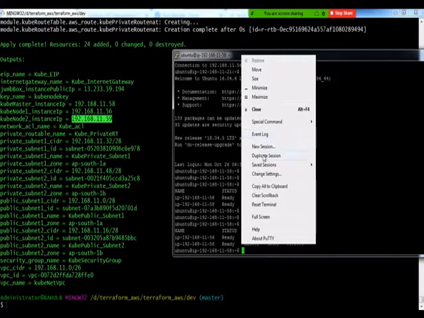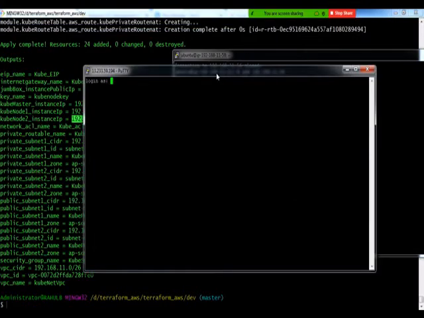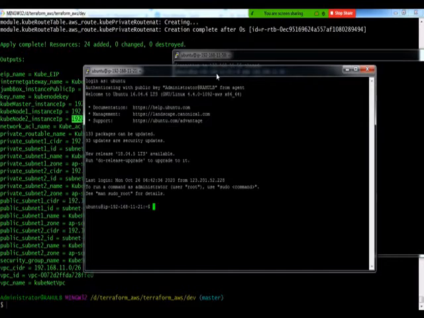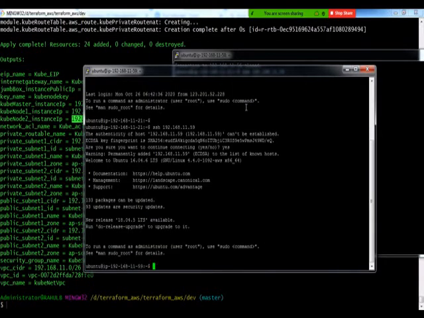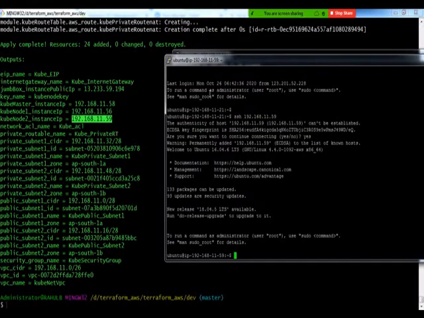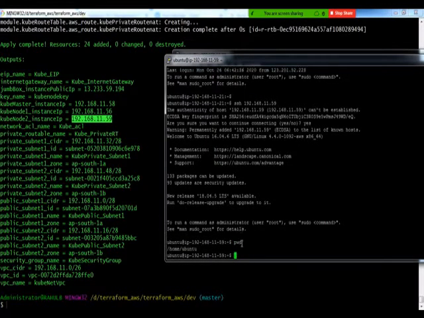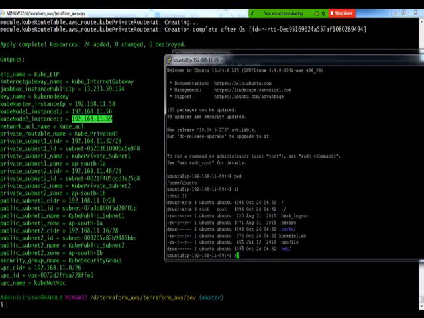I'm going to open another session. Again, I'm logging into my jump box, because that's the only way to enter your Kubernetes cluster. All your Kubernetes nodes are completely in a private subnet. So I log in to my second Kubernetes node. I'm at my home directory, so I'm going to execute the script.